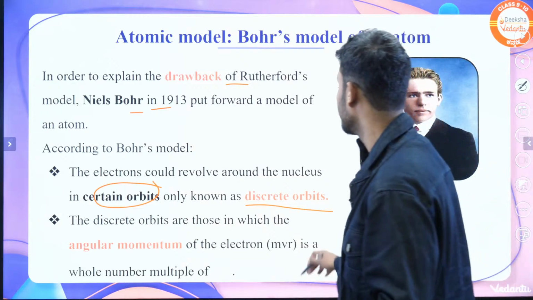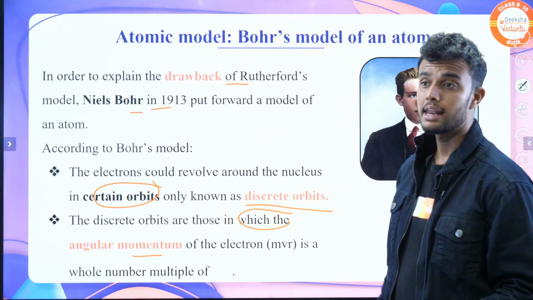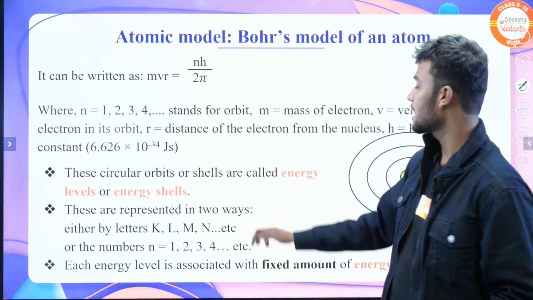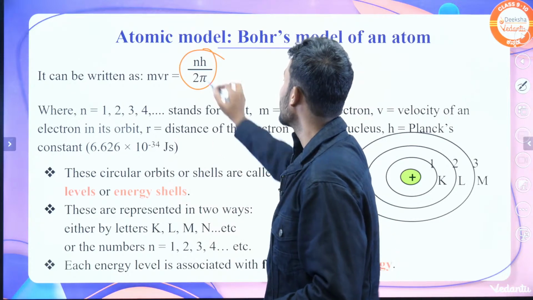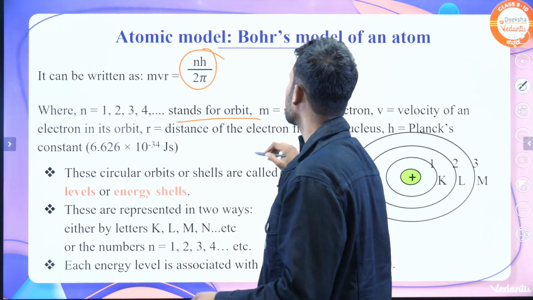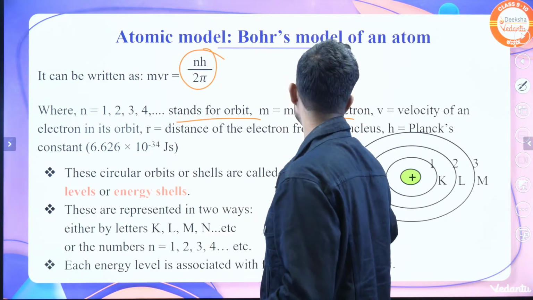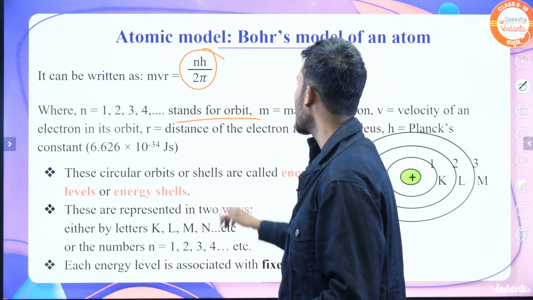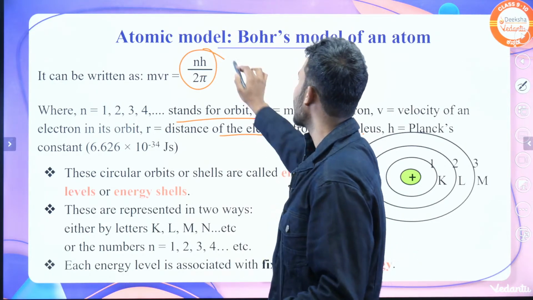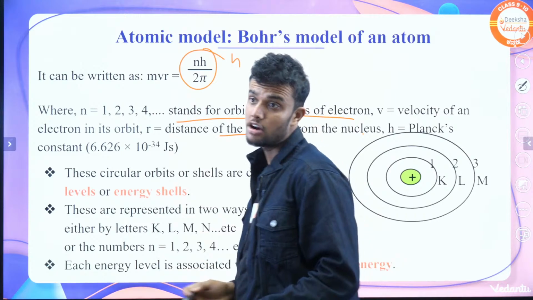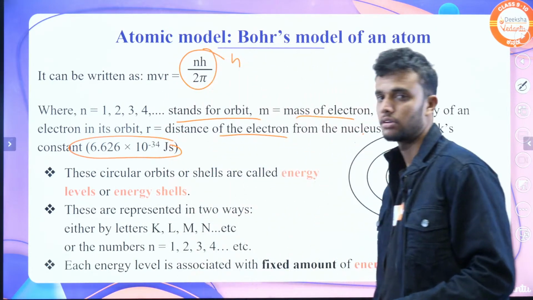These discrete orbits are those in which the angular momentum of the electron is quantized. The angular momentum is given by mvr = nh/2π, where n stands for the orbit number, m is the mass of an electron, v is the velocity of the electron in orbit, r is the distance of the electron from the nucleus, and h is Planck's constant. The value of Planck's constant is 6.626 × 10^-34.